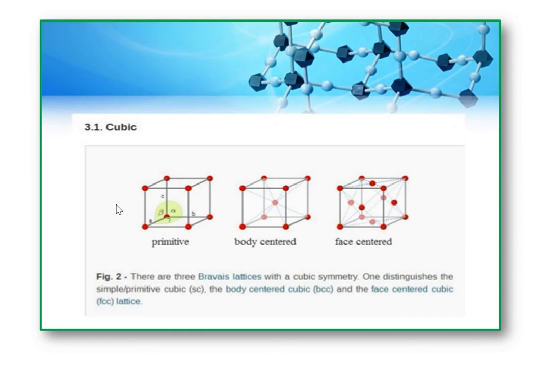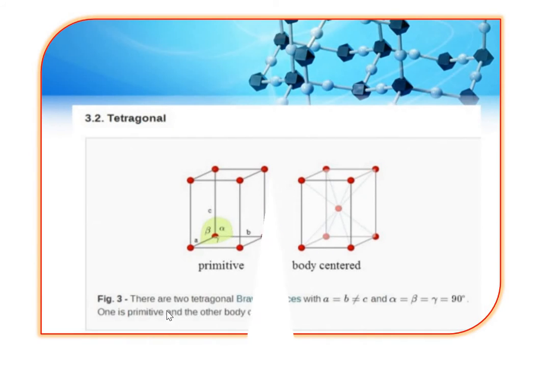So in primitive cell, only 8 atoms at the 8 corners of the cell. In body-centered cubic, there is 1 central atom at the body of the cubic, and in face-centered there is 1 atom at every face of the simple cubic. Then second one is tetragonal.